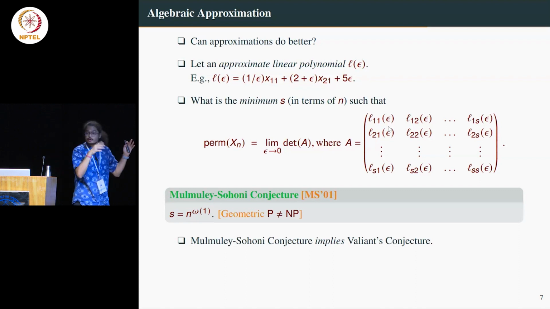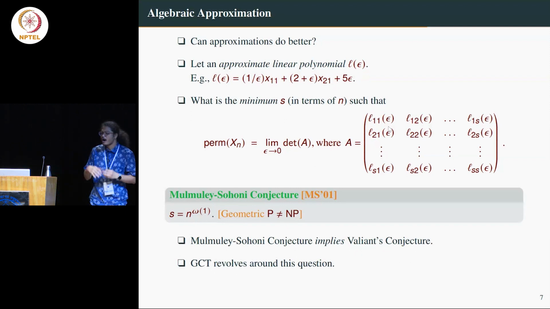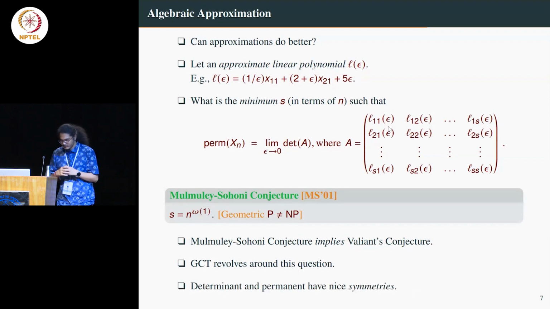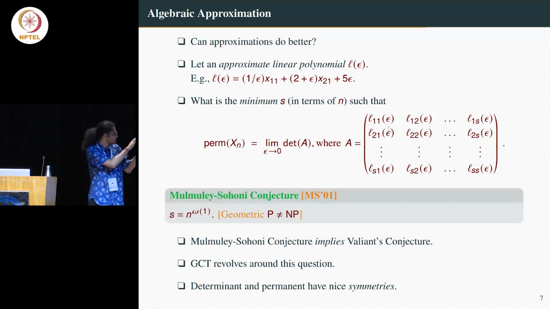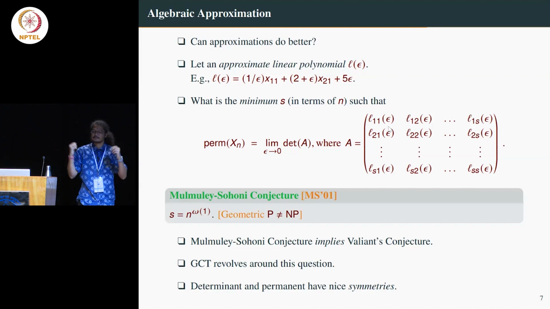So GCT, the program that I talked about, revolves around these questions only. And how does it break the barrier that I talked about? These two polynomials that I have been talking about, determinant and permanent, have nice symmetries. I will not define what the symmetries are, but they have some nice symmetries, and most polynomials do not have nice symmetries.